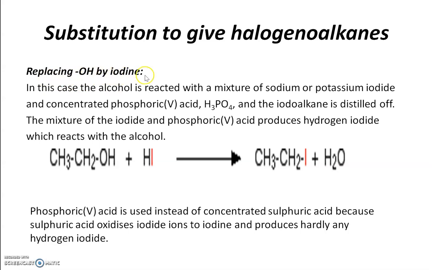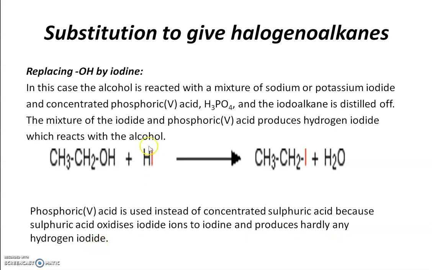Replacing OH by iodine. In a similar way to hydrogen bromide, we can also prepare hydrogen iodide in situ, but instead of sulfuric acid, we will use phosphoric acid. What is the reason? Phosphoric acid is used because sulfuric acid oxidizes iodide ions to iodine and produces hardly any hydrogen iodide.